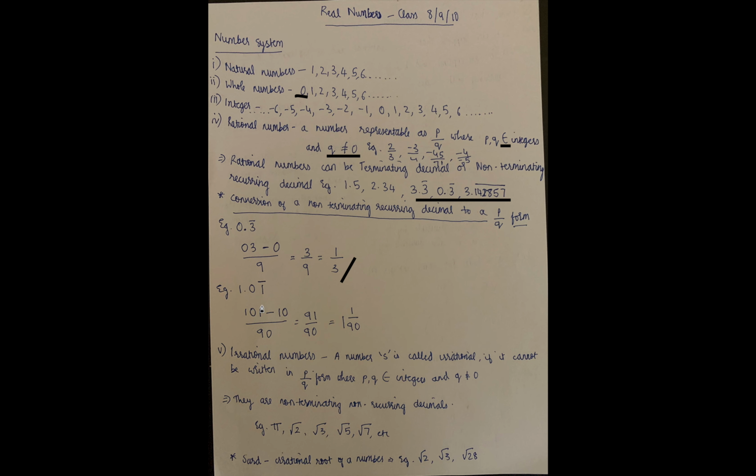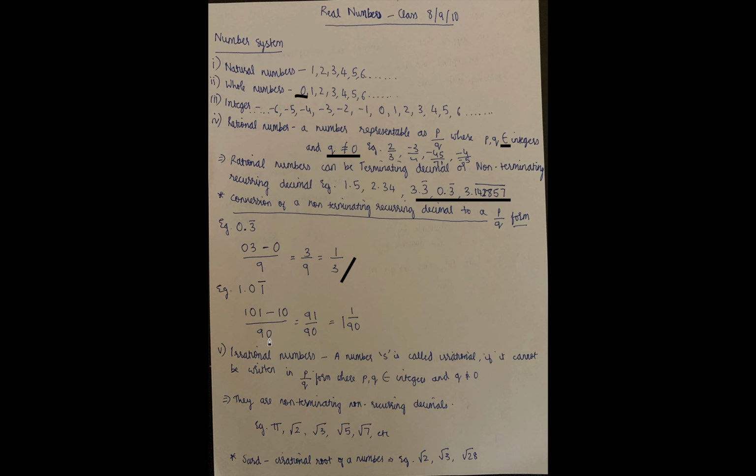Next, 1.01 and the bar is only on 1. These kinds of questions are very important. These can be asked in any Olympiad or any exam. So first write all the digits in the same order: 1, 0, 1. Write the digits not under the bar, 1 and 0, so it becomes 10. There is only one digit under the bar here, so you put 9.